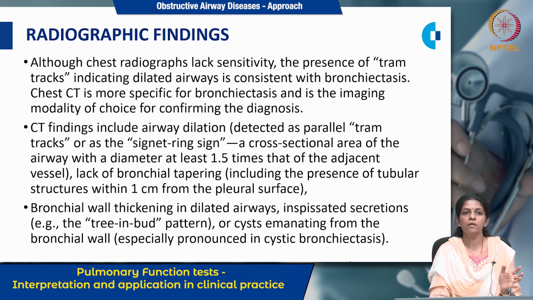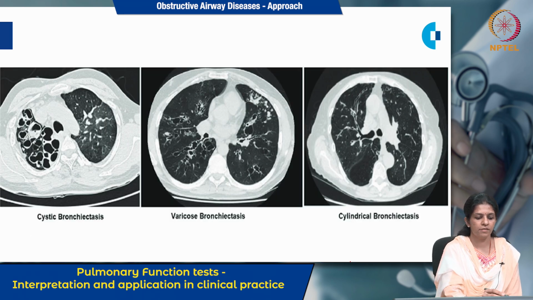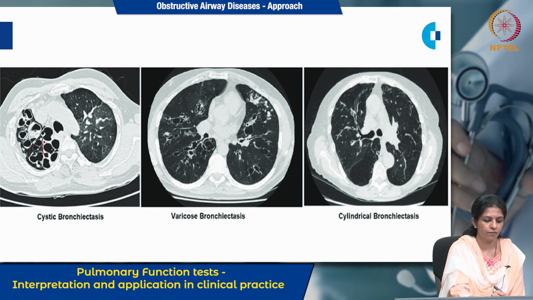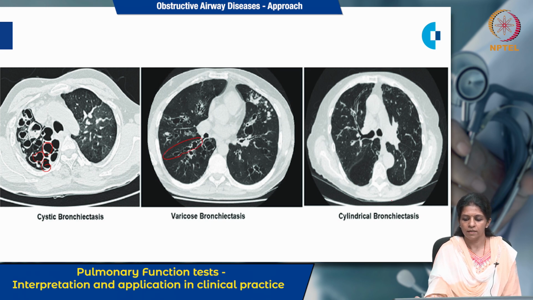Along with this, bronchial wall thickening in dilated airway, there can be inspissated secretions, that is giving an appearance of tree in bud, or cysts emanating from the bronchial wall, especially pronounced in patients who have cystic bronchiectasis. So here you can see in the cystic bronchiectasis, these are formation of the cyst. Here in varicose you can see the tortuosity, and here in the cylindrical you can see the cylindrical pattern of bronchiectasis.